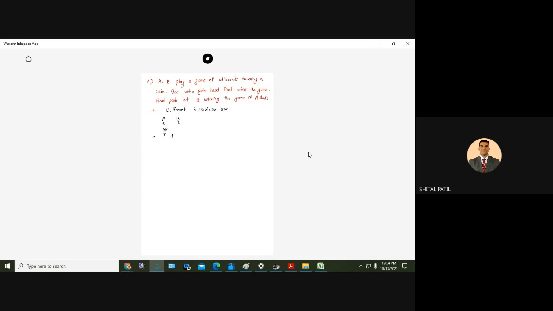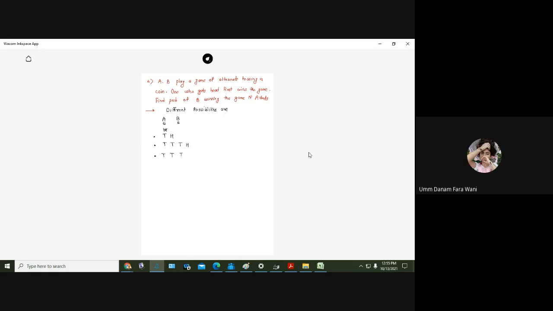Right? Now, second possibility. Suppose A get tail, B also get tail. Again, A will get the chance. Now, if A get the head, A wins. So, we don't want to consider that. So, again, A should get the tail. And now, if B get head, he will win. आ रहा है समझ में या नहीं? तीसरी possibility, A getting head, B getting head.